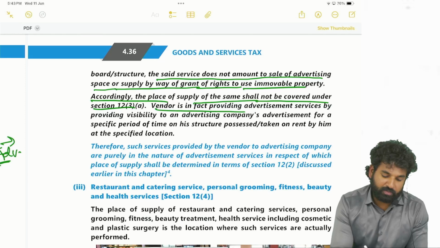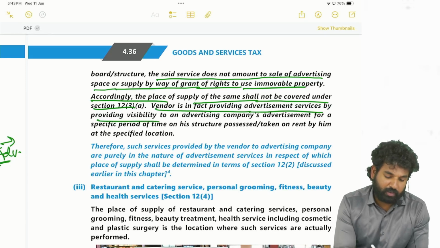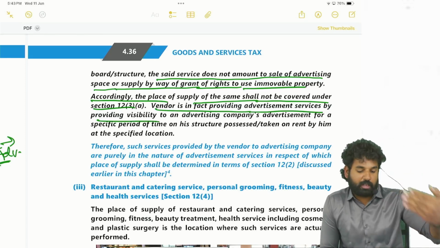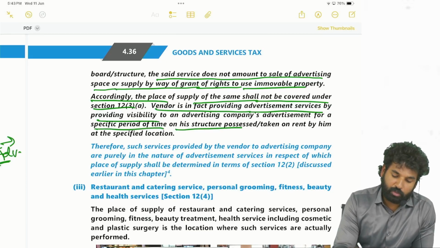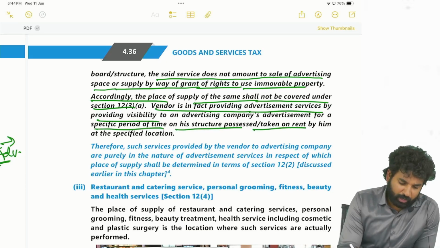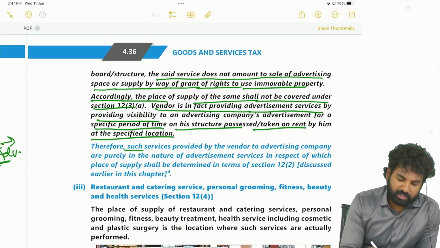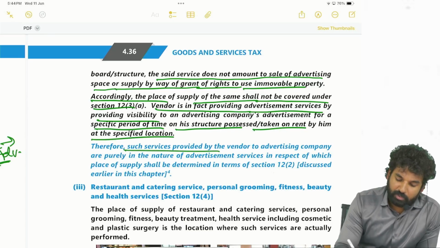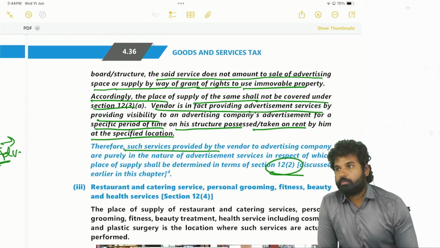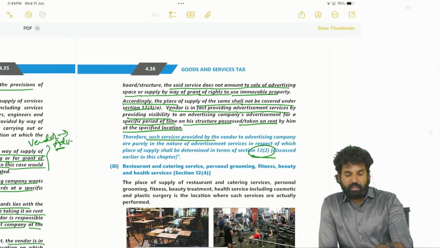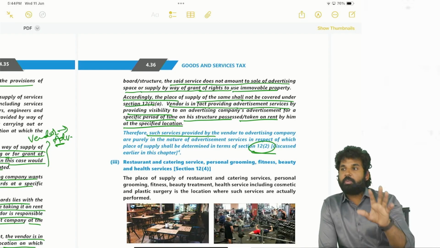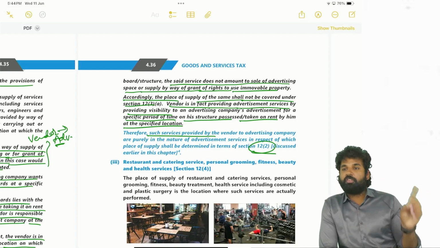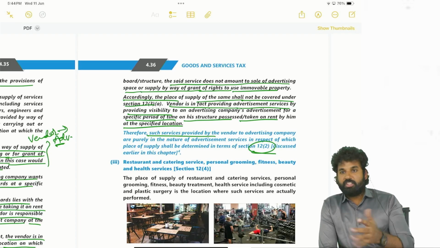So the vendor is in fact providing advertisement services by providing visibility of the advertisement company's advertisement for a specific period of time on the structure, possession of which is taken on rent by him at a specified location. Therefore, such services provided by the vendor come under section 12 subsection 2. Okay, so simply when the vendor is giving advertisement services to an advertisement company, in such cases place of supply will be governed as per section 12 subsection 2. It is a general rule.